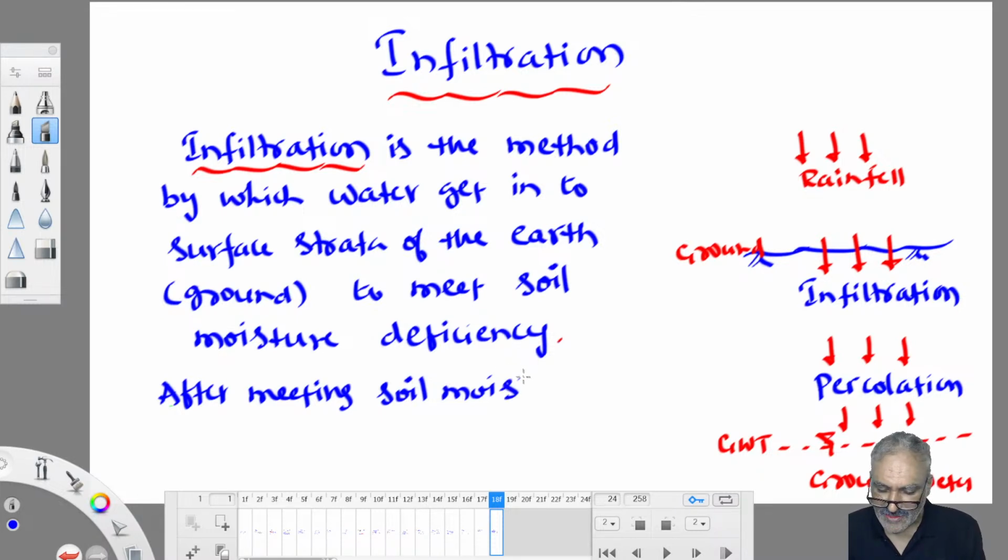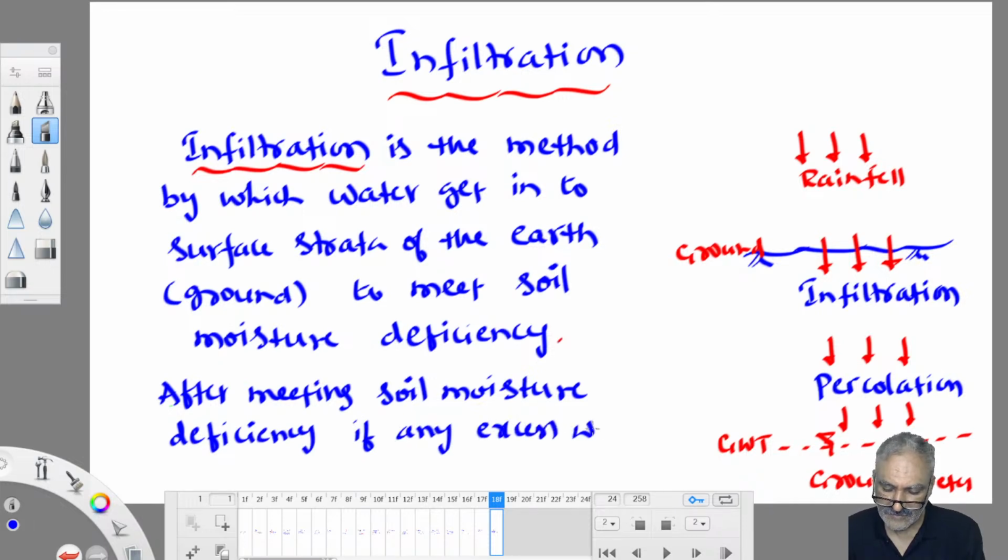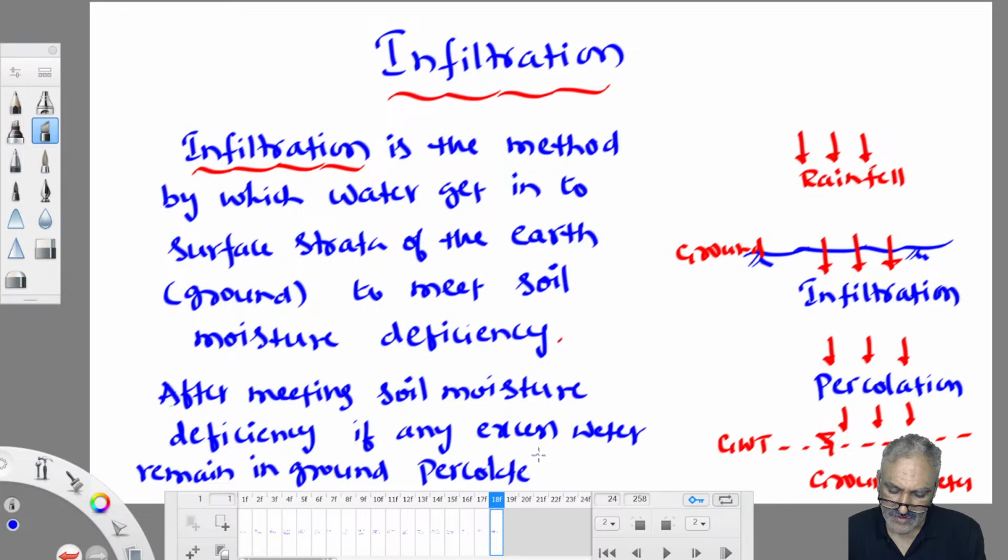After meeting soil moisture deficiency, if any excess water remains in the ground, it percolates, flows vertically below the ground and joins the groundwater table.